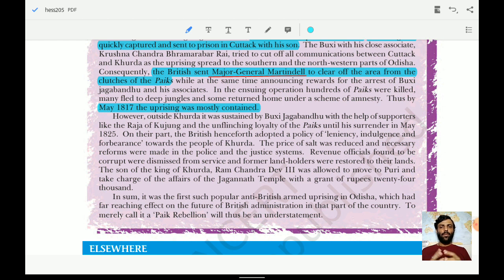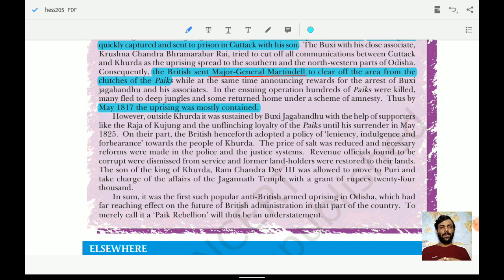The revenue officials were found to be corrupt. Outside Khurda the revolts were sustained, but they could not sustain for a longer time, so they had to surrender in May 1825. On their part, the British henceforth adopted a policy of leniency. So these were the changes which happened afterward.